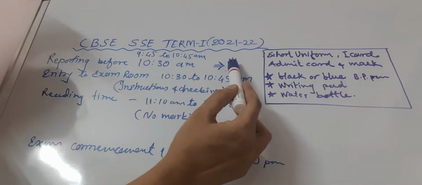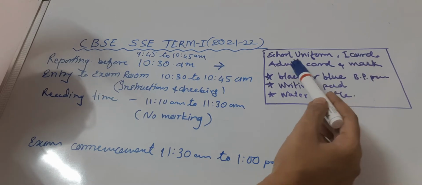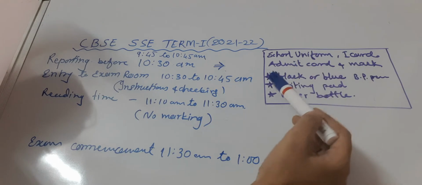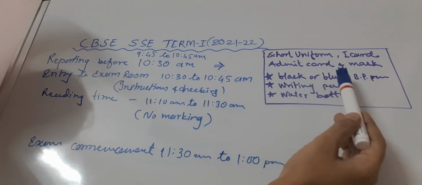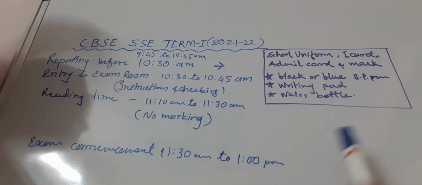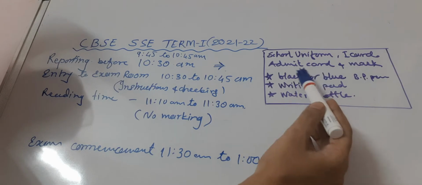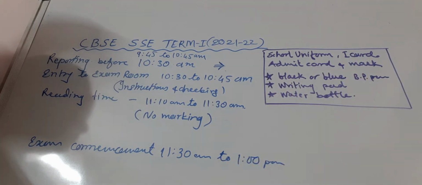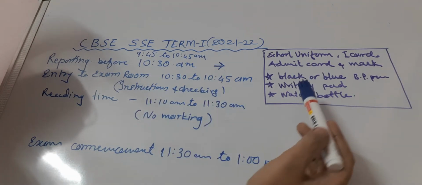Now what should you carry? You should be in school uniform, I-card should be there, admit card should be there with you, and mask up. Okay, what else should you carry? You should have black or blue ballpoint pens. You should have a pair. Okay, you should have either both black or both blue. Using black and then blue is not allowed. Pen should be in good running condition.